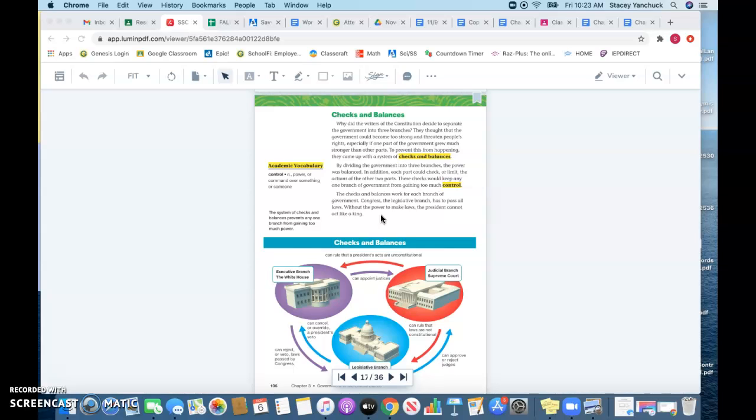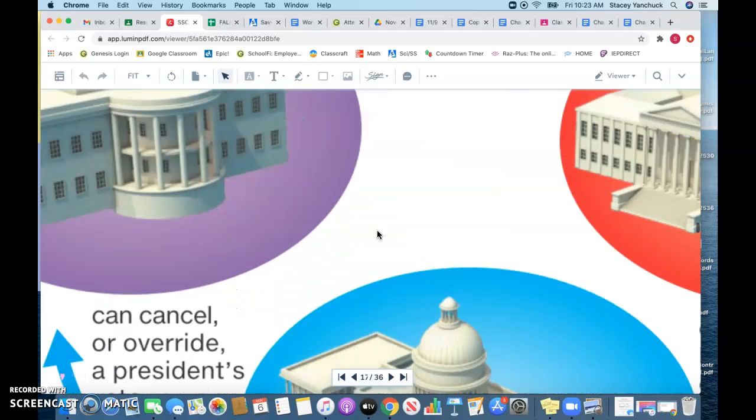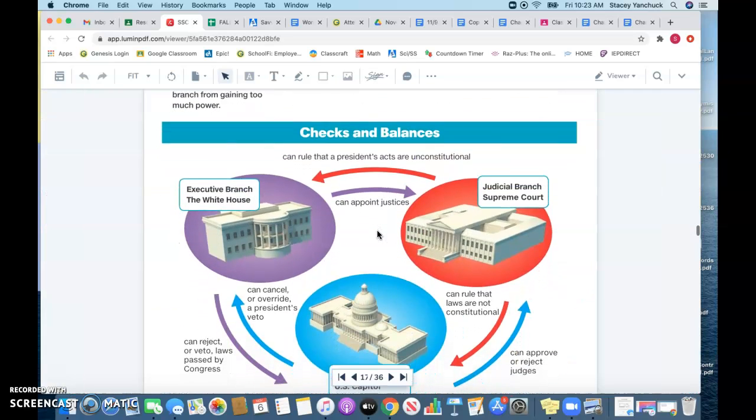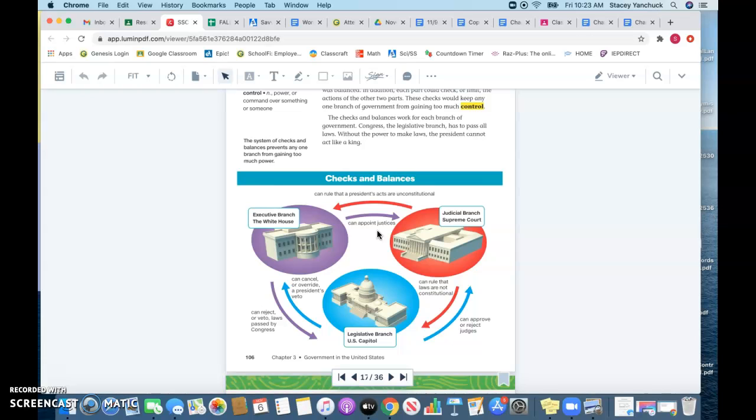The checks and balances work for each branch of government. Congress, the legislative branch, has to pass all laws. Without the power to make laws, the president cannot act like a king. So let's take a look at this right here on the bottom. I want to take a look at this chart. Okay, hopefully I can get it to work. Take a look at this chart right here on the bottom of your book. It talks about checks and balances.